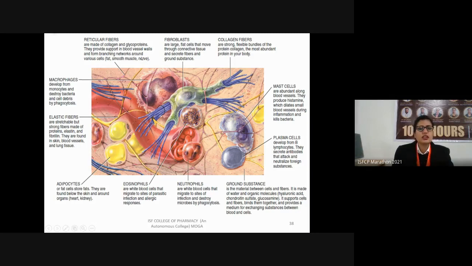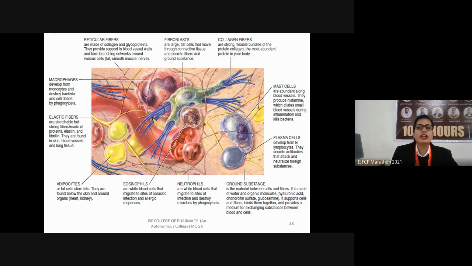Another example of fiber is the elastic fiber. Here they are shown yellow in color. Elastic fibers are slightly thicker than the reticular fibers. They are very stretchable, as the name suggests. So they have the property of elasticity.